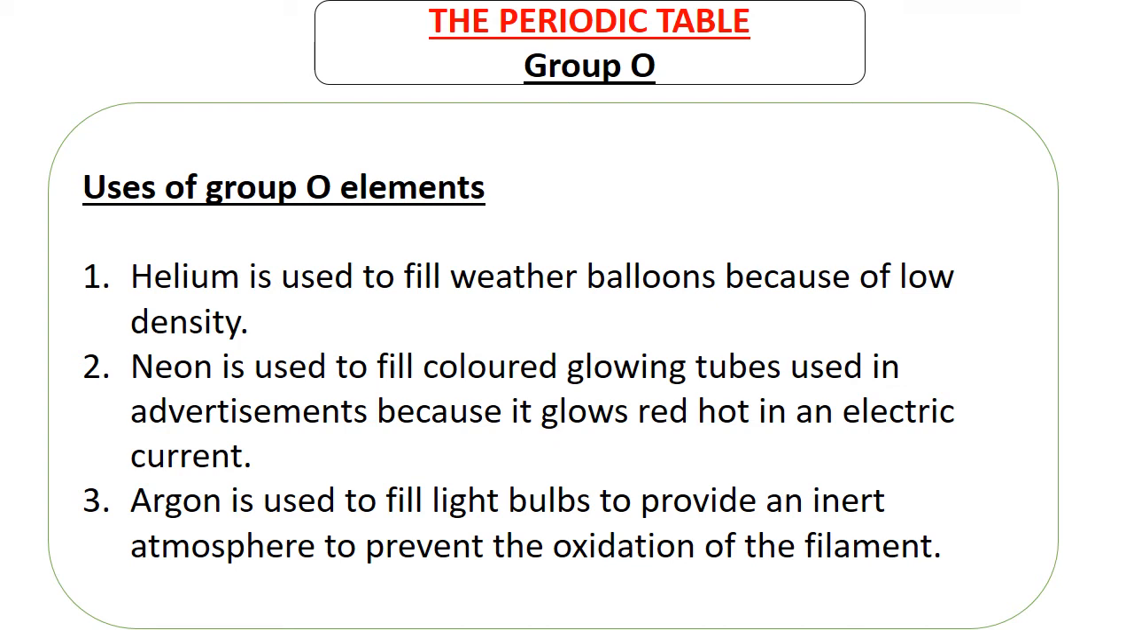That filament is the one that emits light. So that filament, when it reacts with oxygen, it goes through a process called oxidation. When that happens, it's going to lose its properties, and therefore it won't be able to emit light.